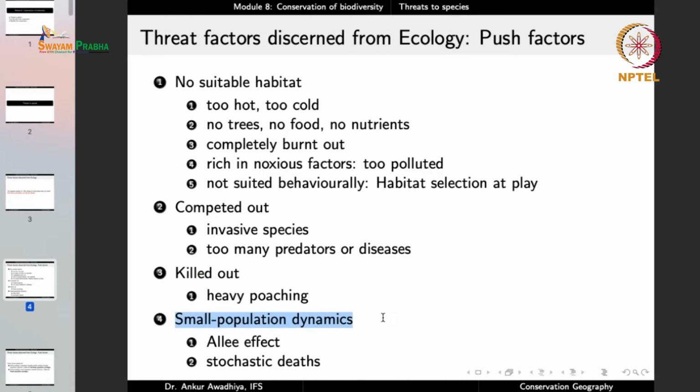And then we also have certain small population dynamics. If, because of all of these factors, the population has reduced, then we will start to see the Allee effect, which is a condition in which once the population size has reduced, the efficiency goes down.